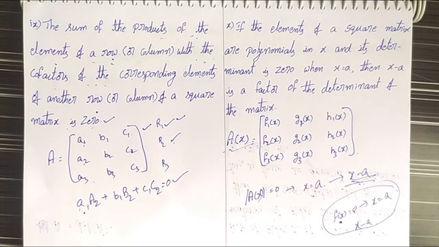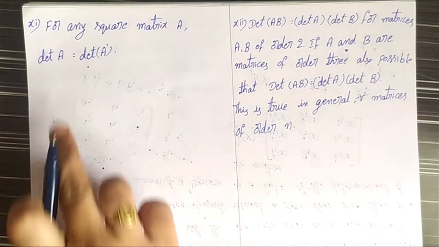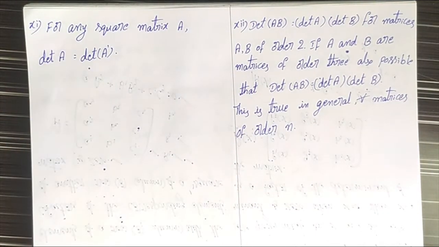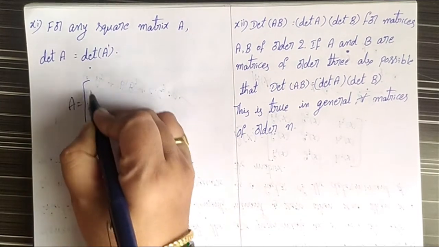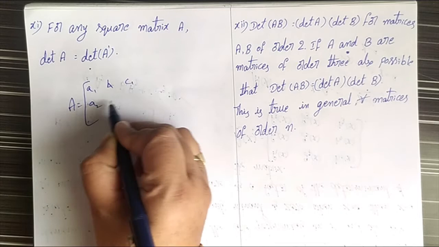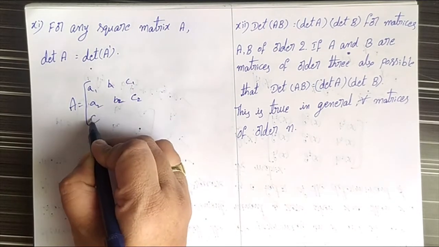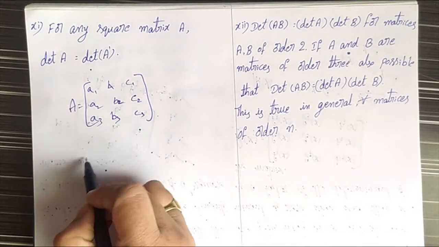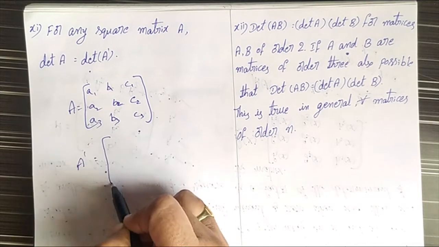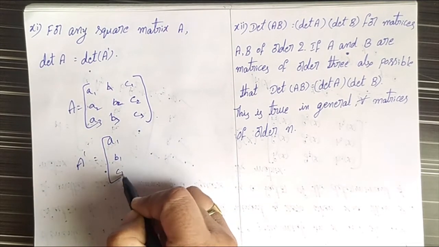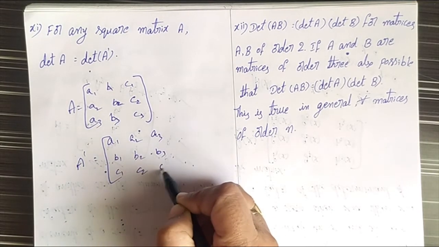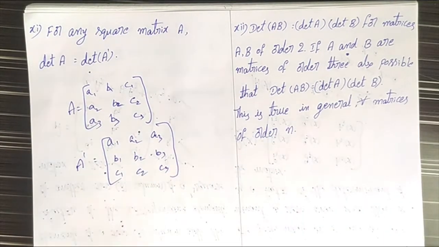Next we will go to the 11th property in the same properties. For any square matrix A, the determinant of A equals the determinant of A transpose. Already we know if A equals the matrix A1 B1 C1, A2 B2 C2, A3 B3 C3, this is a matrix A, then the transpose of that matrix, A transpose, equals A1 B1 C1, A2 B2 C2, A3 B3 C3. Transpose means we turn rows into columns.